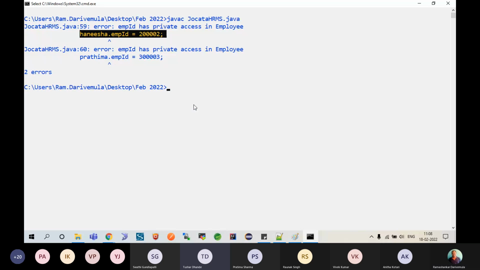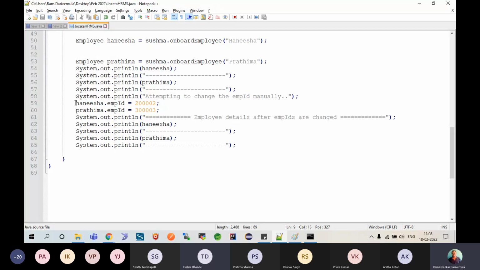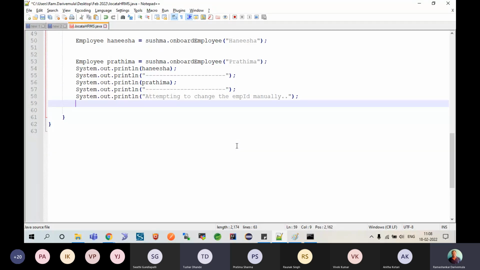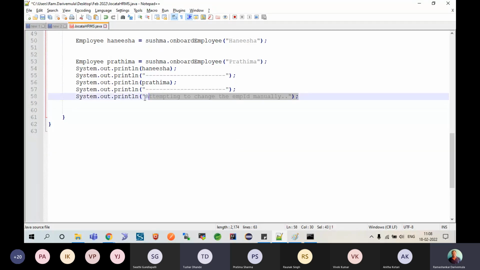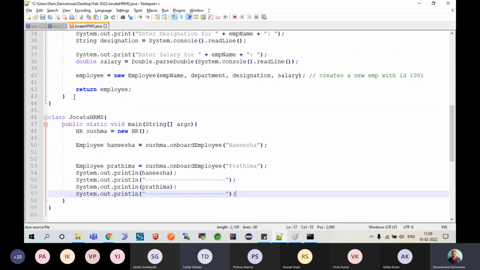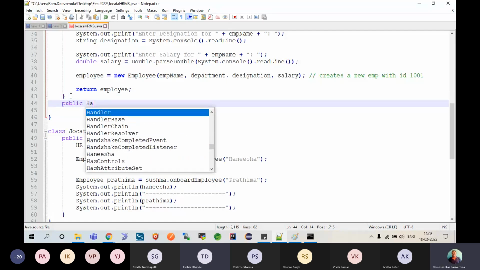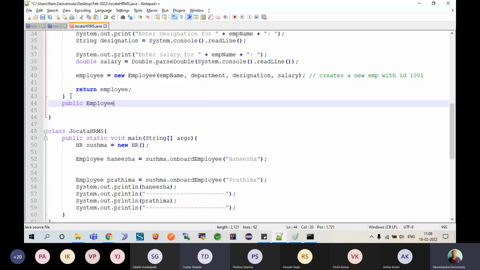Hope you understand. So okay Ram, this one is done, game over. I cannot touch this part. Okay, and then the point you need to understand, if you wanted to modify the salary, now nobody can modify the salary also. Let's say for example Hanisha is getting an increment. Assume like promotion. So here I am trying to write a small public method, employee object.